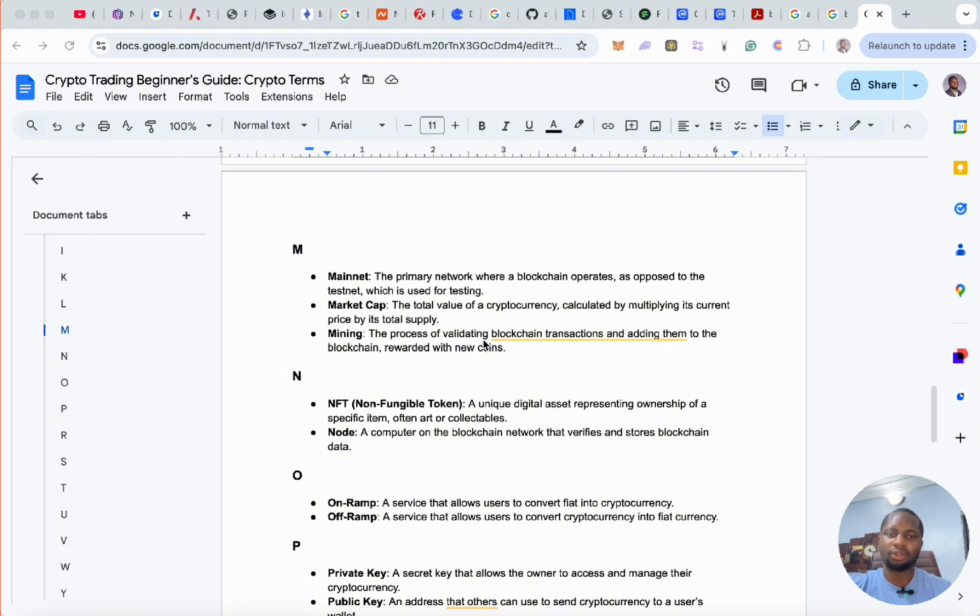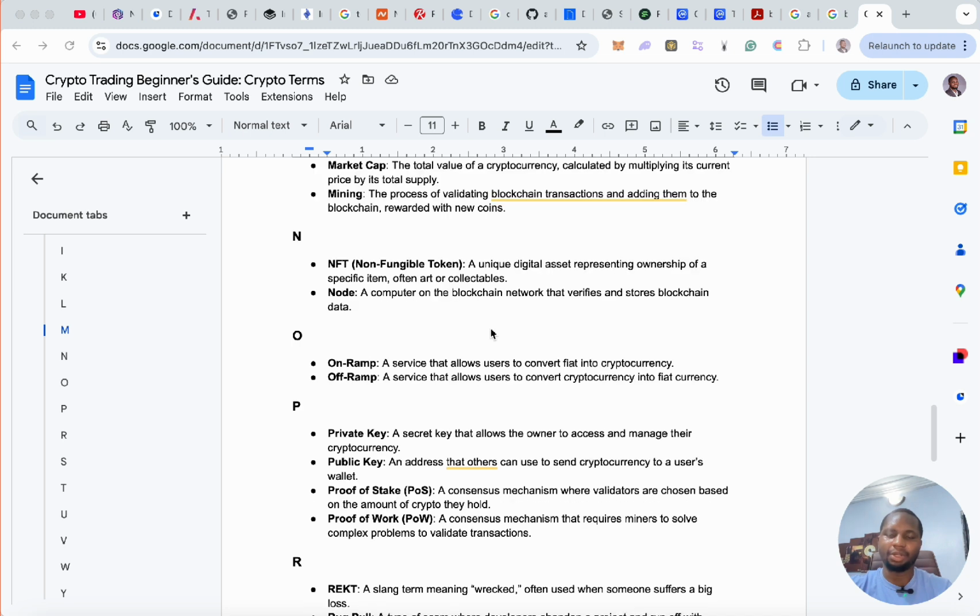Mining, the process of validating blockchain transactions and adding them to the blockchain, rewarded with new coins. Alright, so when you mine, you actually validate blockchain transactions and you get rewarded with new coins. Remember, that's what we talked about with halving, right? That the rewards will be halved after some period of time as part of the rules of the Bitcoin blockchain, alright? NFTs, non-fungible tokens, a unique digital asset representing ownership of a specific item, often art or collectibles.